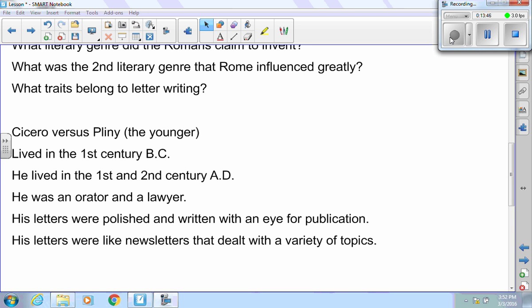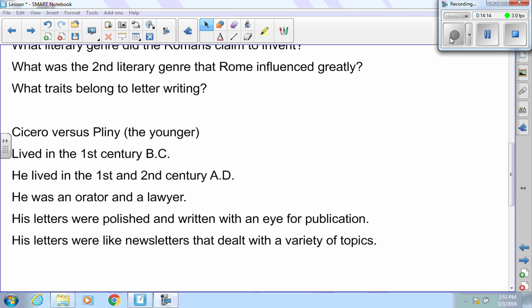Here's what I got. Lived in the 1st century BC. That would be Cicero. Since we're talking about something around the Vesuvius area, and Pliny is the one writing these letters that we're talking about, I'm assuming that Pliny did not live in the 1st century BC. Cicero did. Now, if Cicero lived in the 1st century BC, and this guy lived in the 1st and 2nd century AD, unless Cicero was 300 years old, it's got to be Pliny. There ain't no way Cicero's 300 years old.